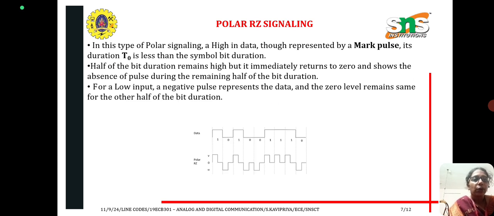Polar return to 0: in case of polar signaling, a high input is represented by a mark pulse whose duration T0 is less than the symbol duration. Half of the bit duration remains high, but it immediately returns to 0 and shows the absence of a pulse during the remaining half of the bit duration. For a low input, a negative pulse represents the data and the 0 level remains the same for the other half of the bit duration.